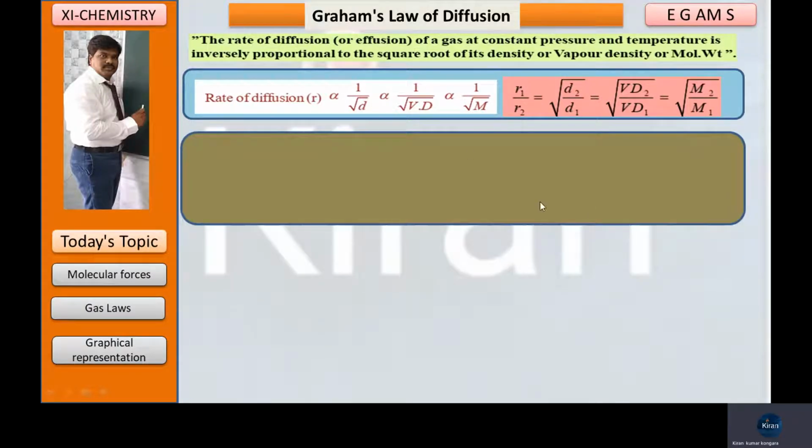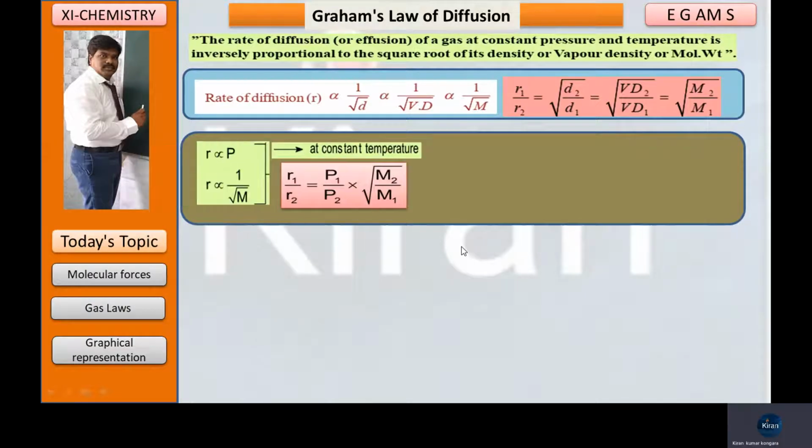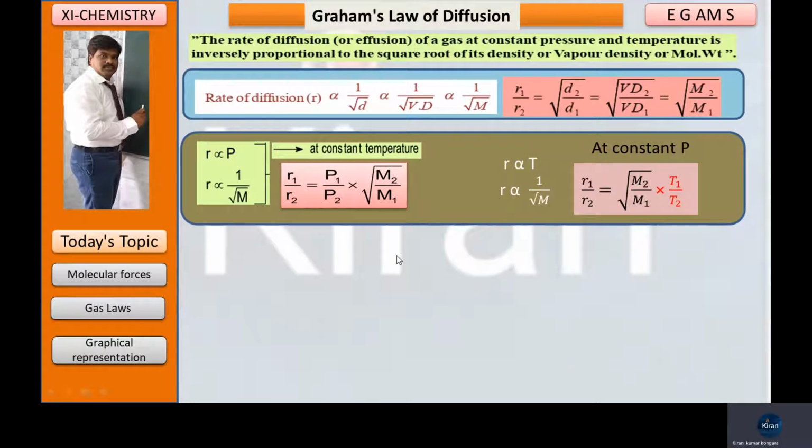Now the same Graham's law of diffusion I am going to explain with respect to pressure as well as temperature. See here, my dear students, the same equation I am going to explain to you in another way. We know very well about that.